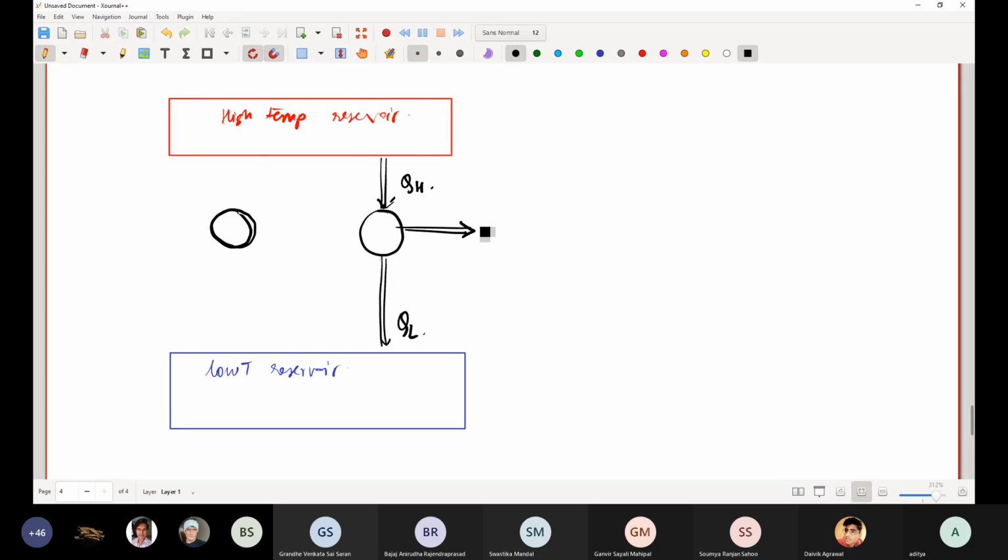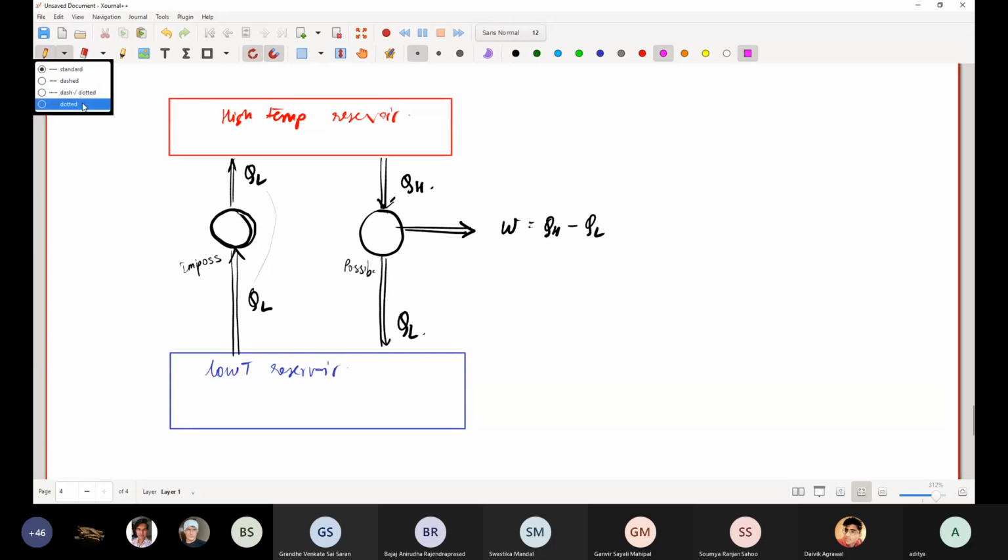And what is the amount of work output of the system? It will be W is equal to QH minus QL by first law. And we know that this is not violating the Kelvin statement. Now let's say we have another cycle which actually violates the Clausius statement, meaning QL is being extracted and QL is also being pushed. So first law has to be valid, so both of them have to be QL because there is no work input. So this is an impossible cycle, but this is very much possible. This does not violate the Kelvin statement.